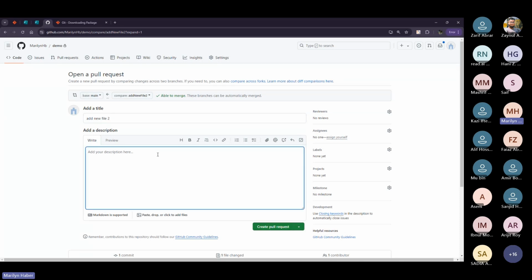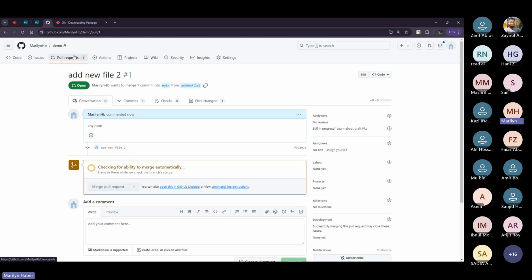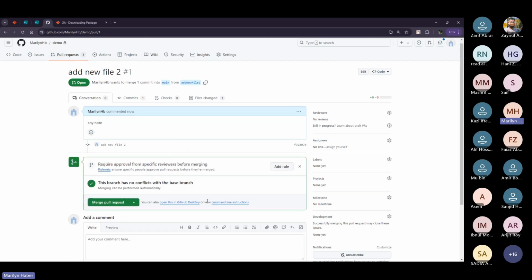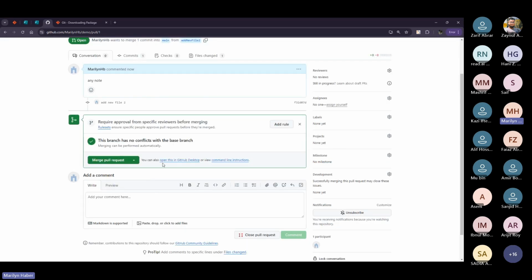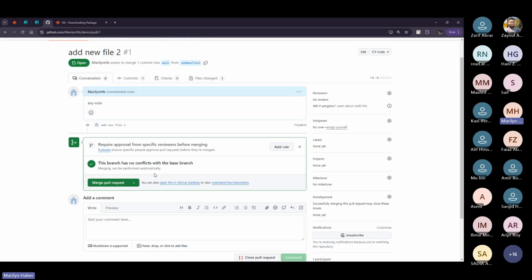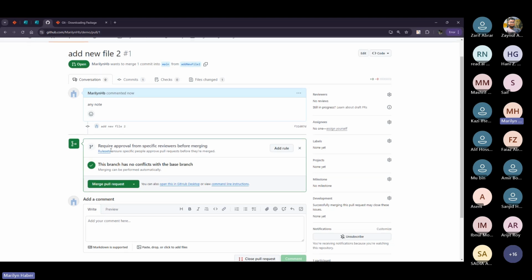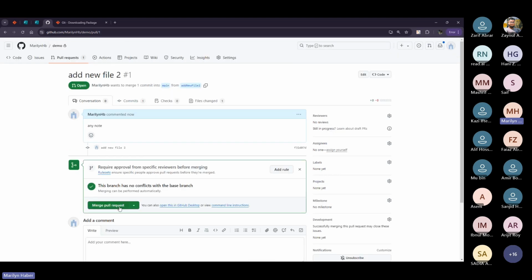If there's any description or note that I need to send to the developer, I can write it here, and then I create the pull request. I can notice in this tab that the pull request has been created, and GitHub automatically checks if there is any conflict with the main. Otherwise, I have to resolve the conflict in my local branch and push again in order to be able to finally merge them.